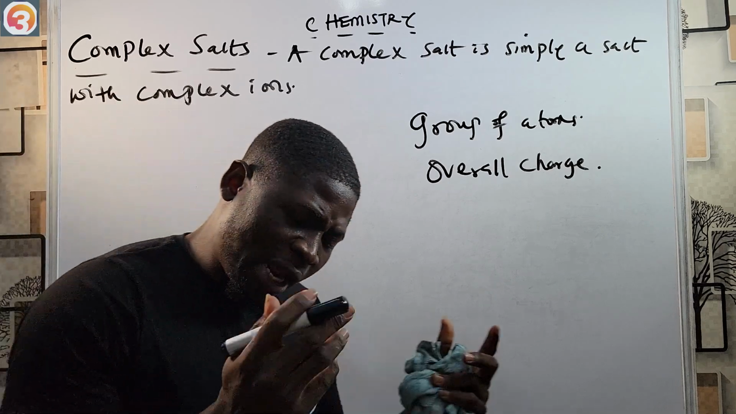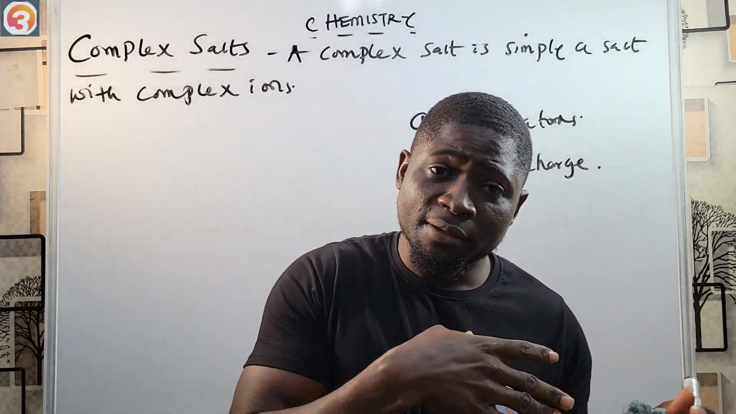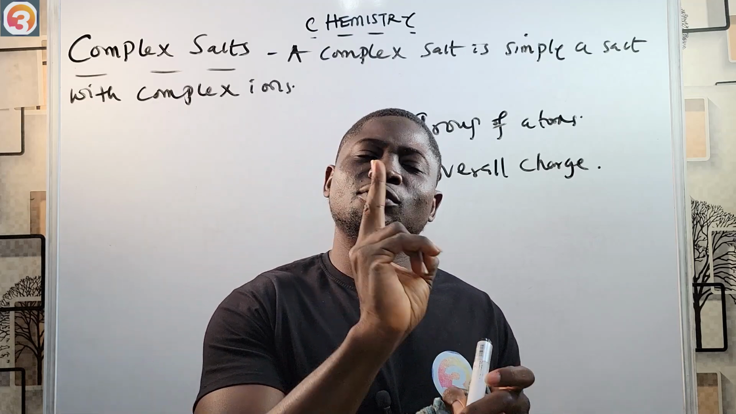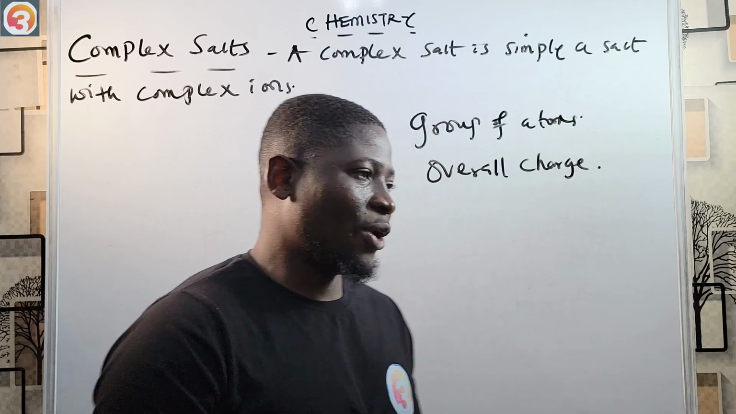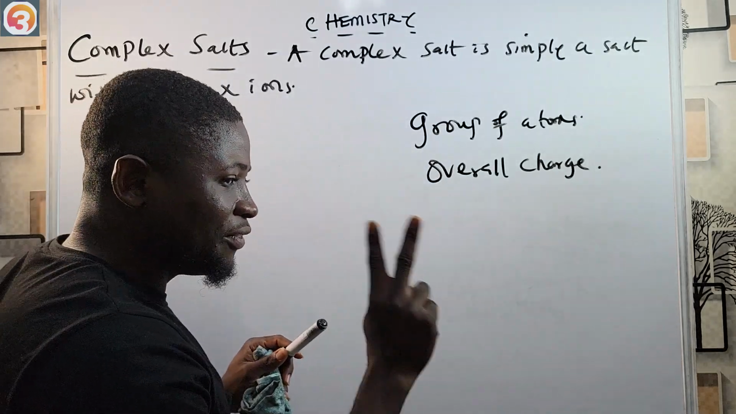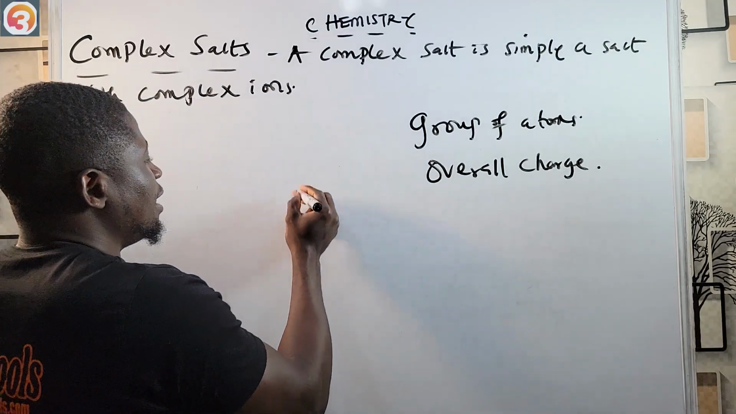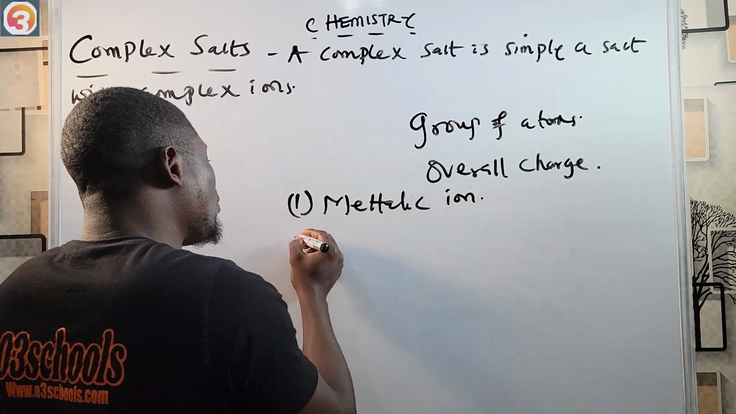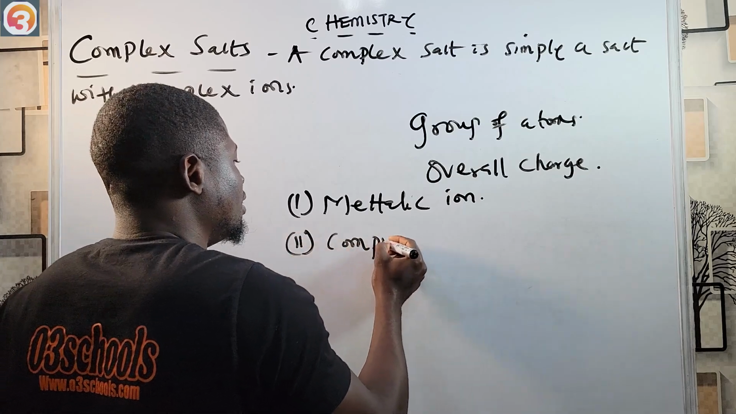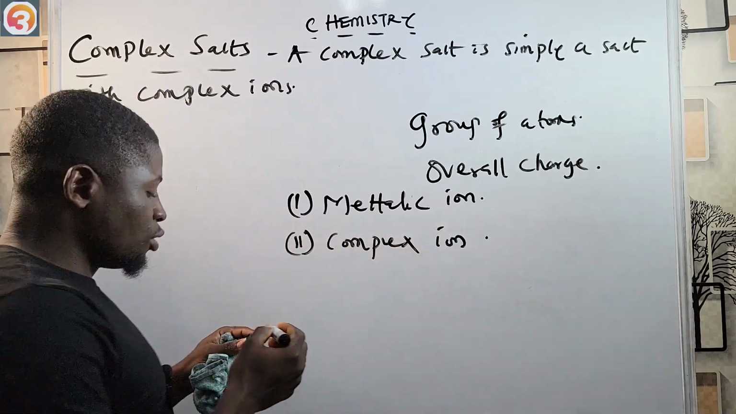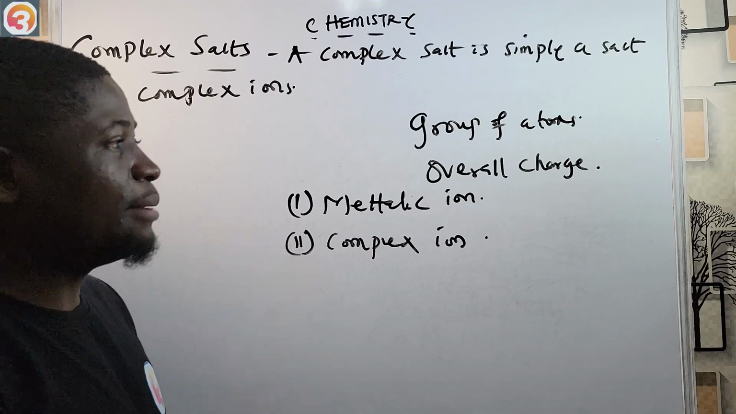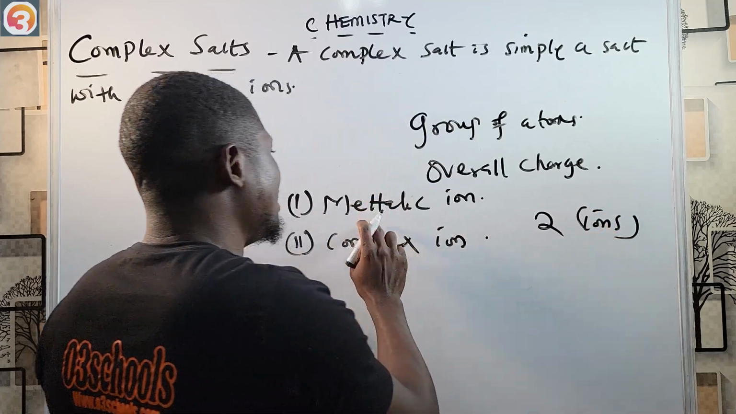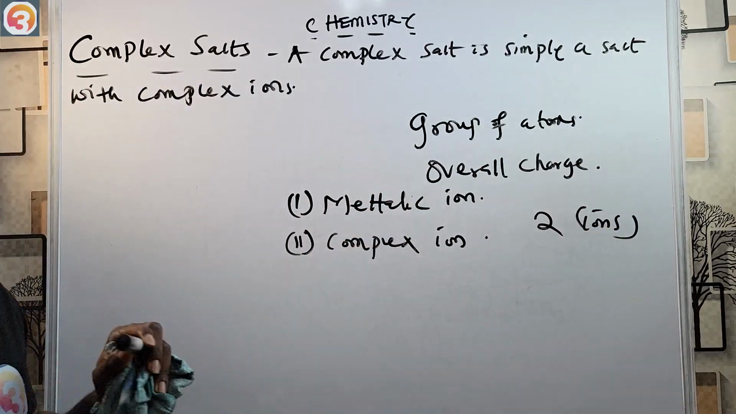One important thing you should know about complex salts is that they ionize in solution to give two different types of ions. One is a metallic ion, and the other one is the complex ion itself.